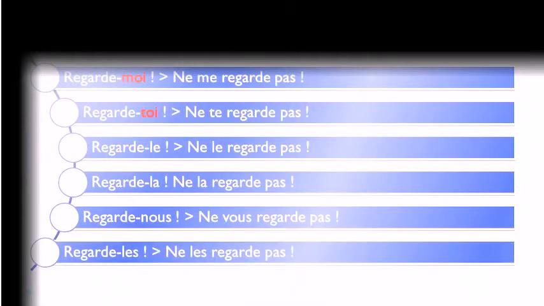Okay, and the last one, regarde-les will become ne les regarde pas. Okay, so keep in mind that it's only these me and te pronouns that will change. They will become moi and toi. So they will become these forms, and you should put each time anyway after the verb. And don't forget this little thing between the two, because as you can see, we've got to put it.